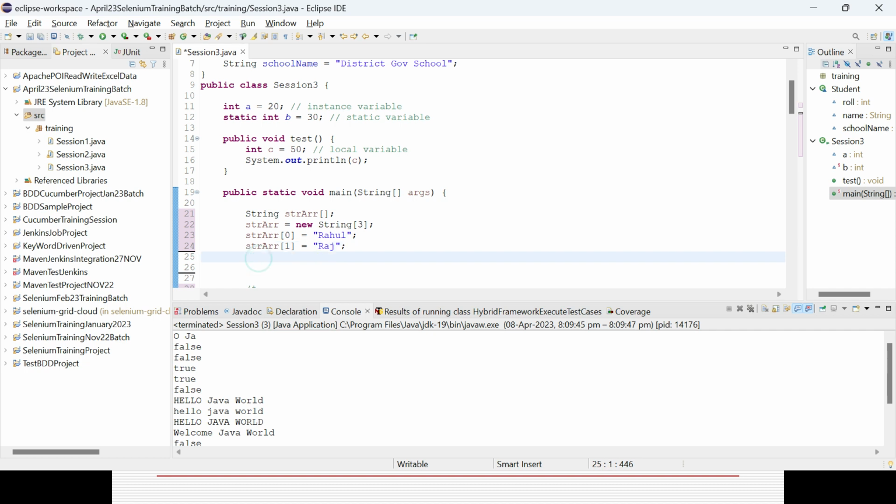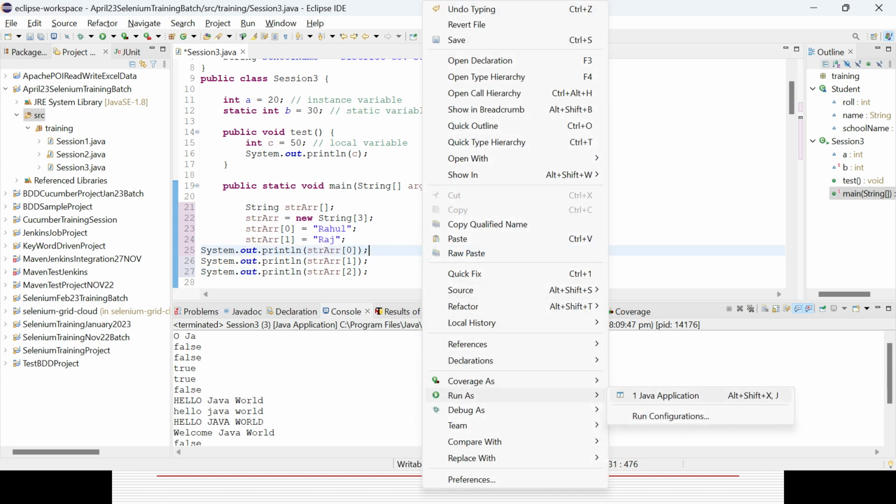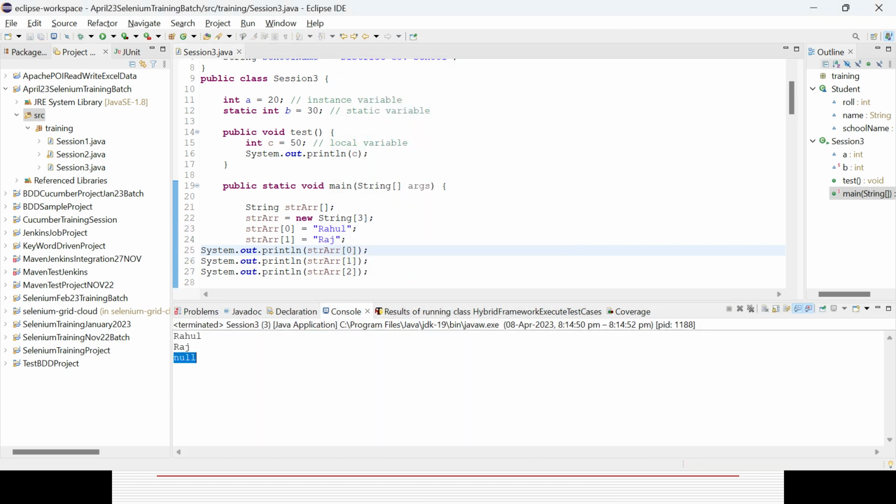Now if you want to print it out, how can I do it? To print the array, you can simply do it. It will already be taking the value here, and you can see the printout shows null, right?